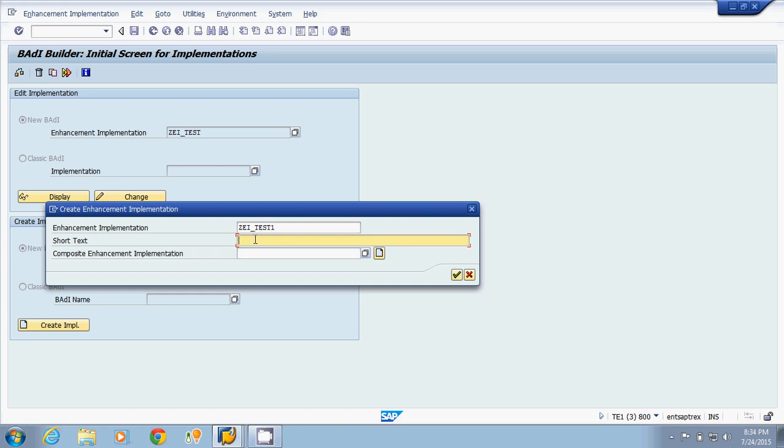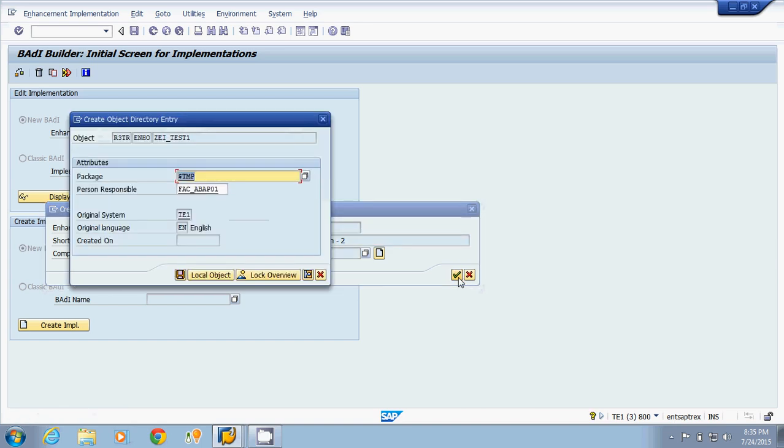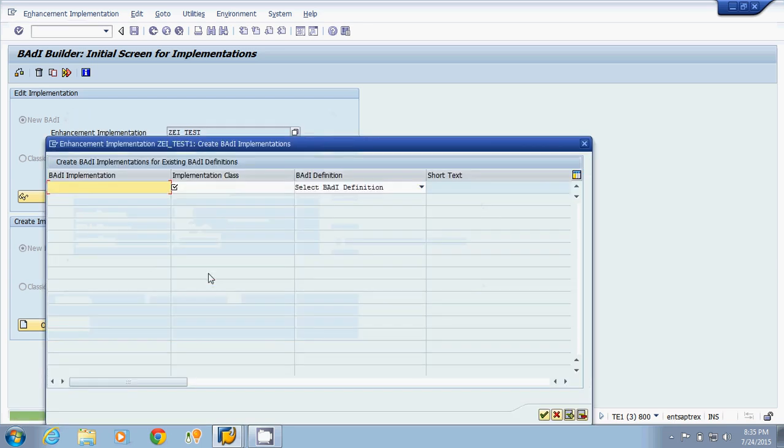Same process we are doing which we have done in the previous lecture. Enhancement implementation 2. I am saving this as a local object.